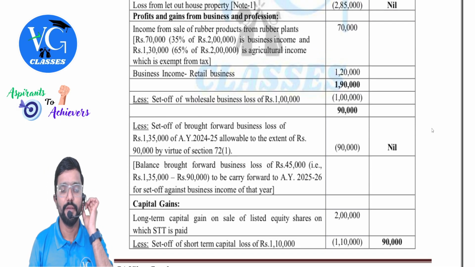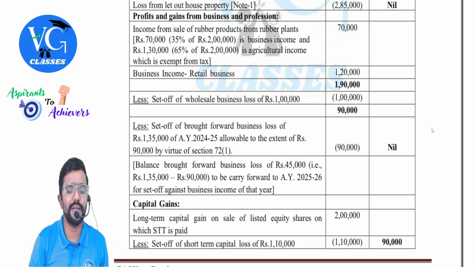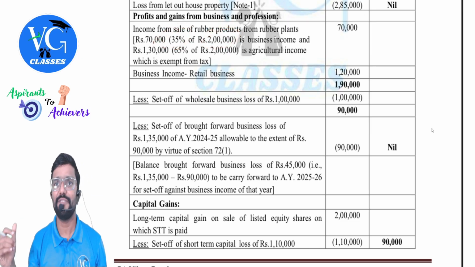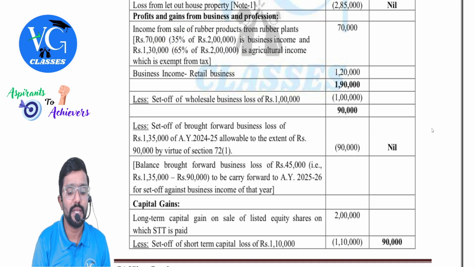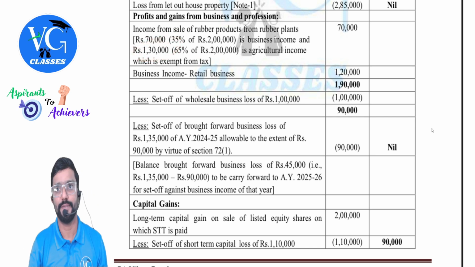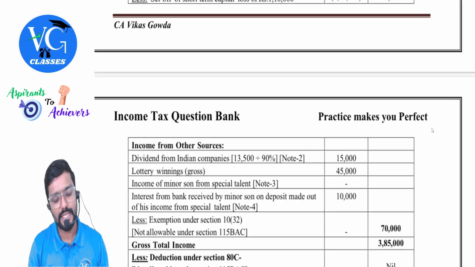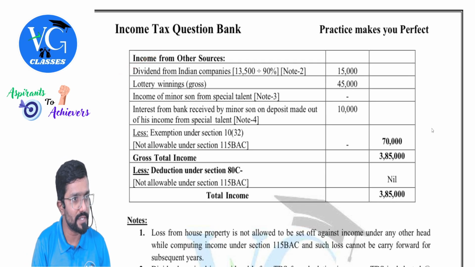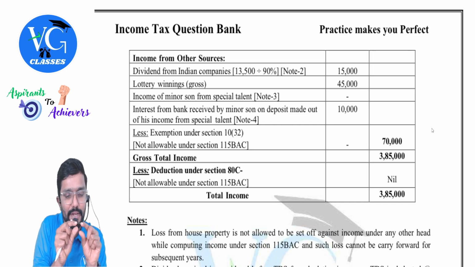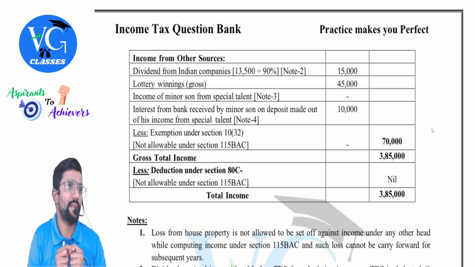Coming to PGBP. Profits and gains from business and profession, 70,000. How did you get 70,000? 2 lakh into 35%. 65 is agricultural income, 35 is business income. Correct? Sir, what about the remaining 130? It is exempt. Clear? See, in the suggested answers, they have not shown it here. But what I suggest is show it under the head other sources, agriculture income, and then write less exemption under section 10(1).